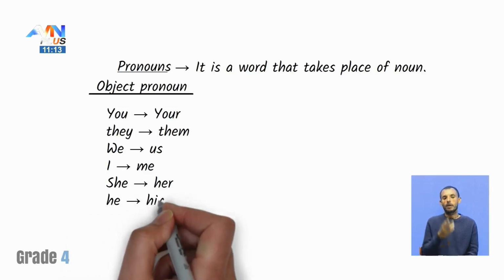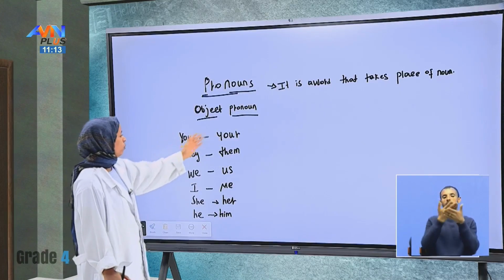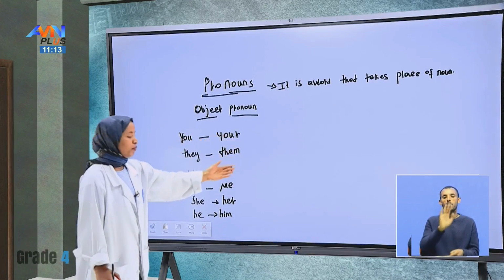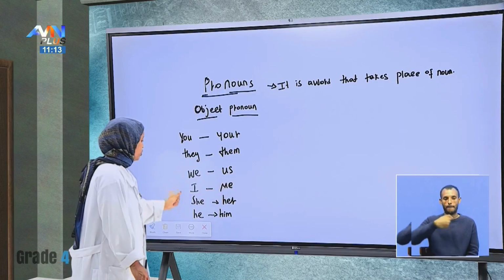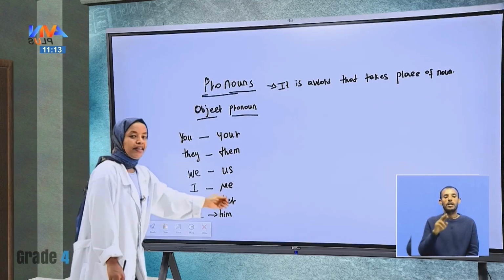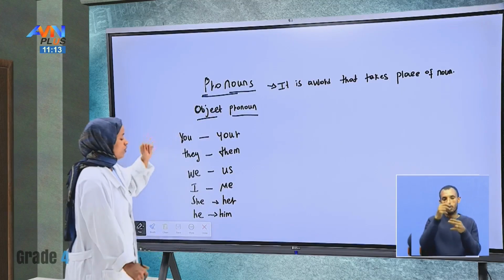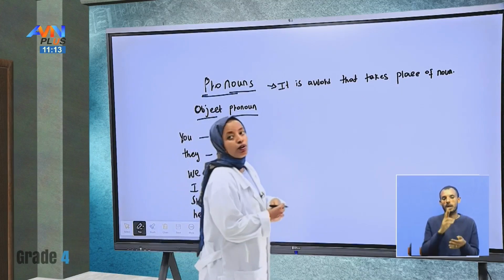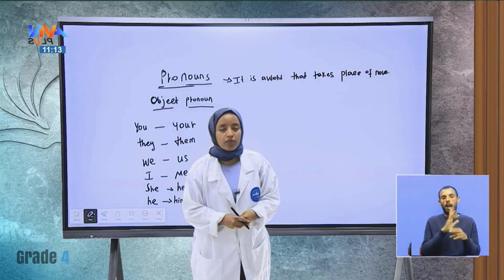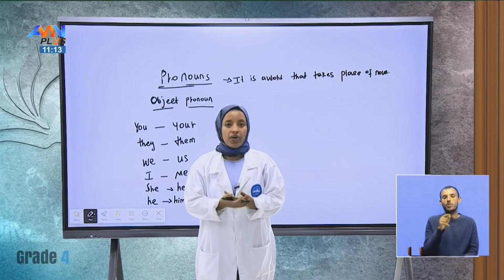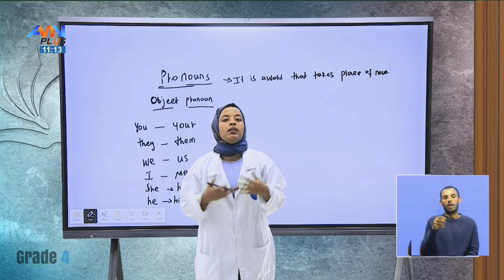Look, students, these come at the end of the sentence: you, your, they, them, we, us, I, me, she, her, he, him. These are called object pronouns. These are subject pronouns, as I mentioned before. What are personal pronouns? You, they, we, I, she, he, it.